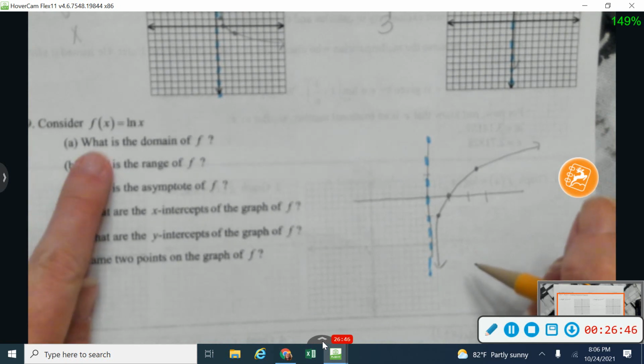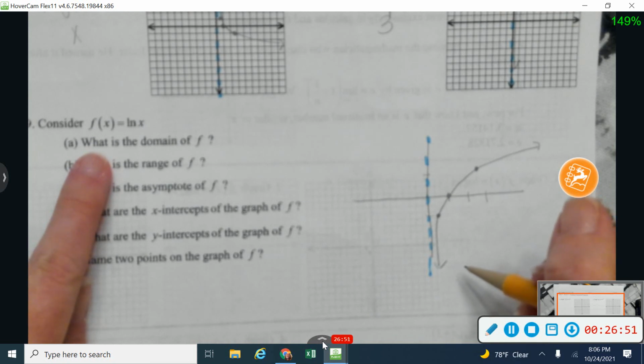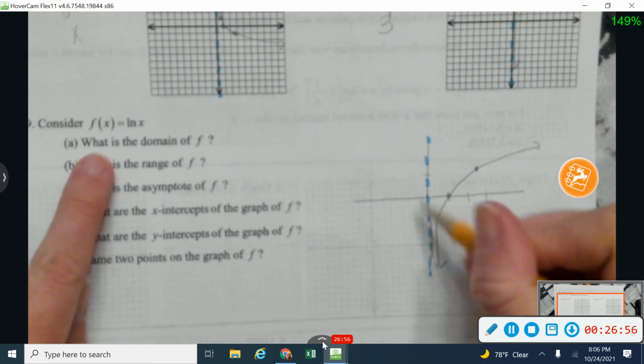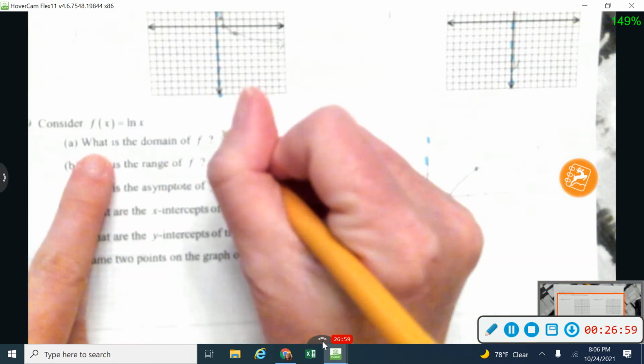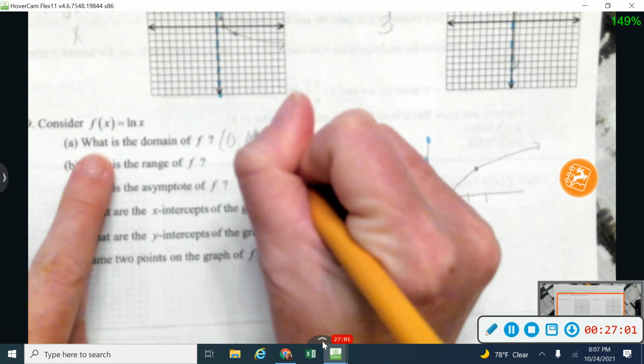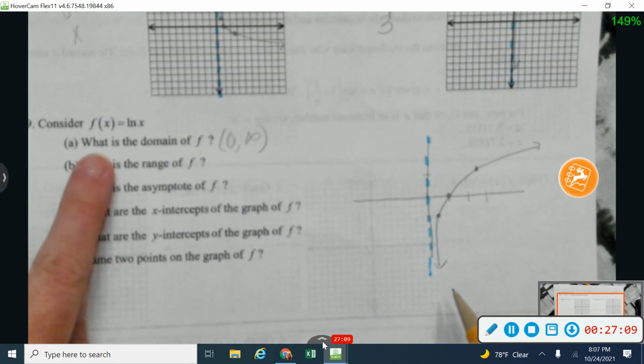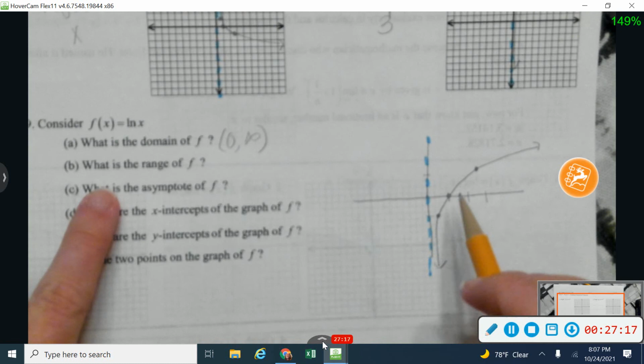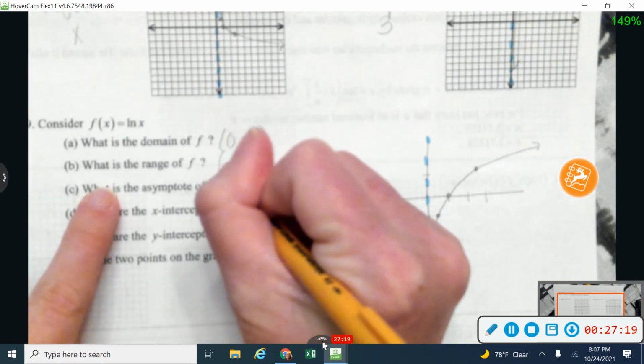Okay, so when we talk about logarithms, domain is what's going to be affected. That was in one of those rules at the very beginning of this worksheet on the front side. I cannot use anything that's negative, so this is going to go from 0 over to infinity with parentheses because we're not touching 0, because that's where my asymptote is. Okay, my range, however, this graph goes down and down and down forever and up and up and up forever. So this time my range is going to be all real numbers.